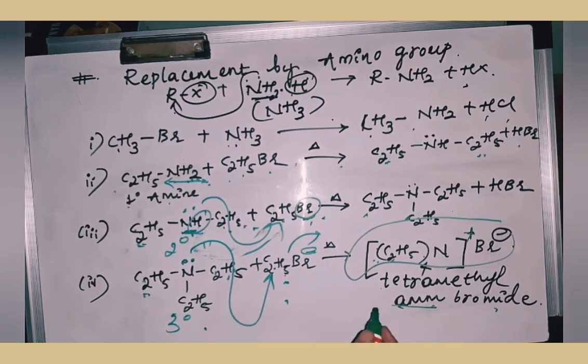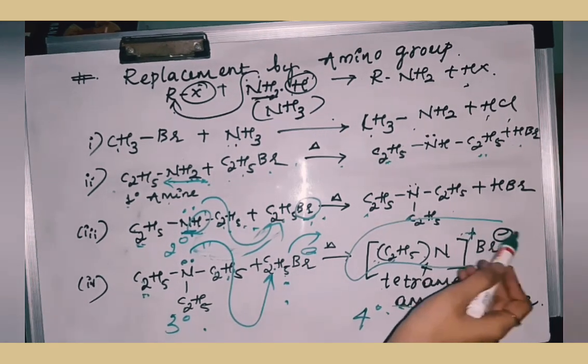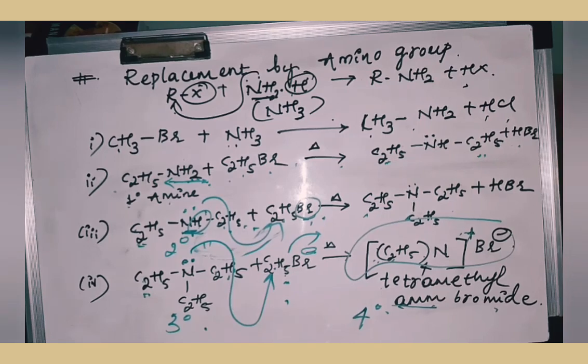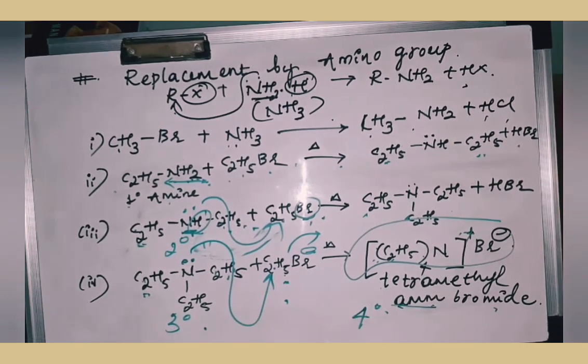Okay, the degree of this nitrogen here is 4. That is, it is also called a quaternary ammonium salt. Why salt? Because one positive charge and one negative charge are there. They are called salts. Okay, this is also called a quaternary ammonium salt.